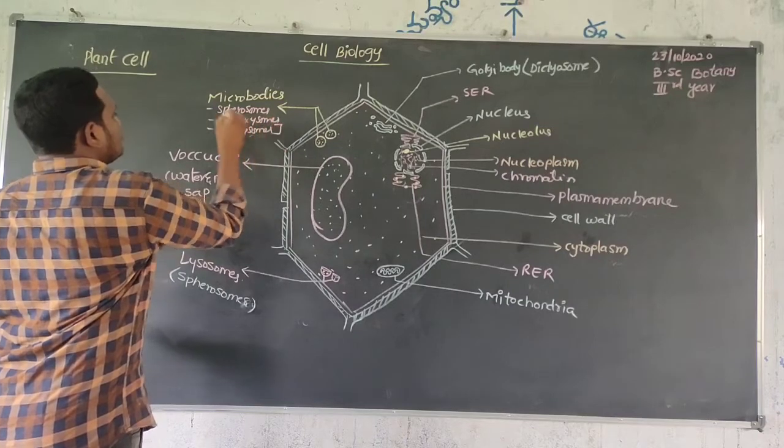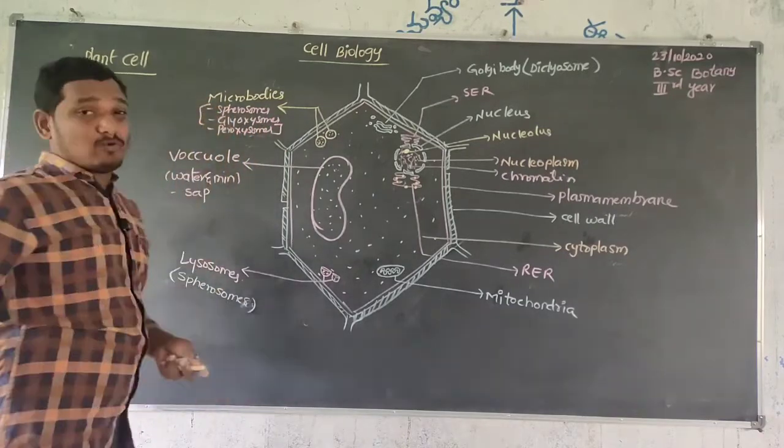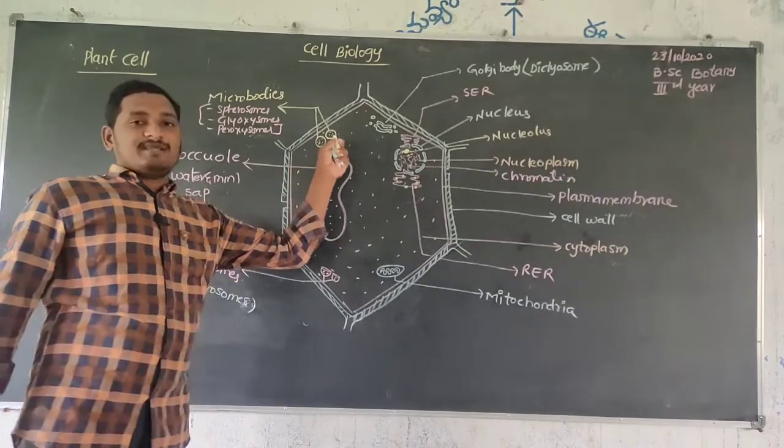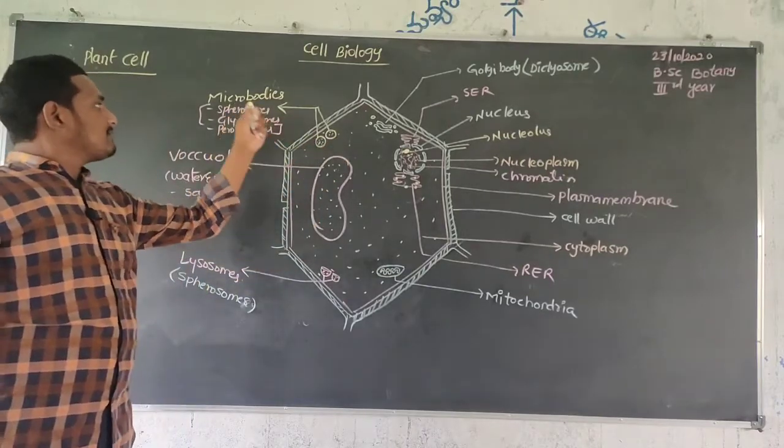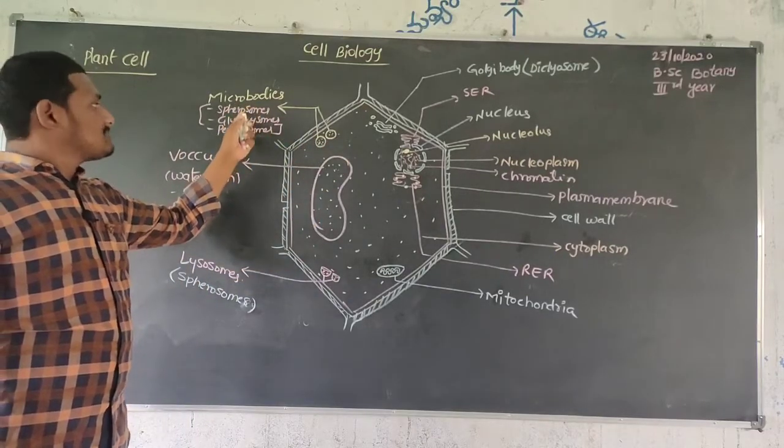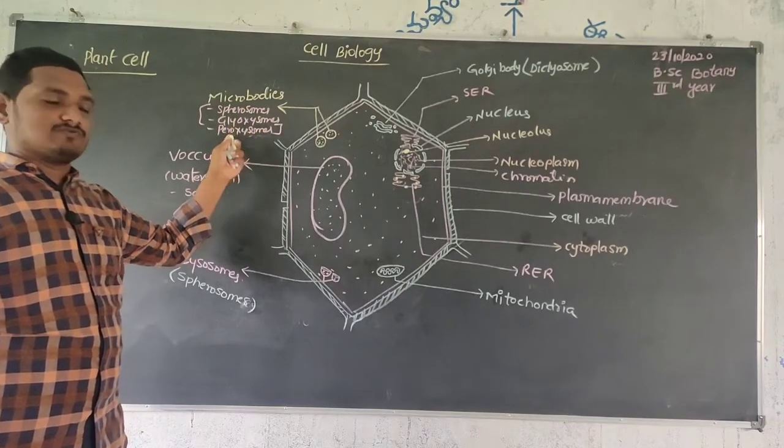These three are mainly present in the microbodies.